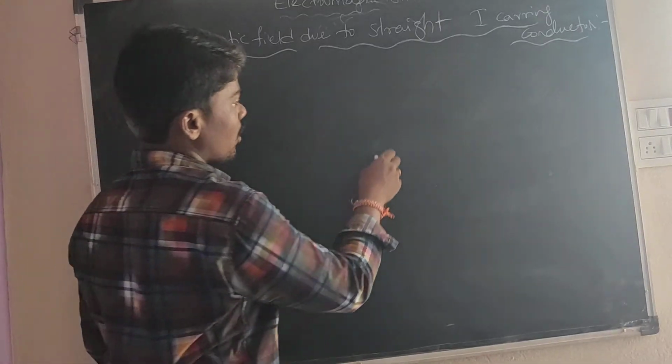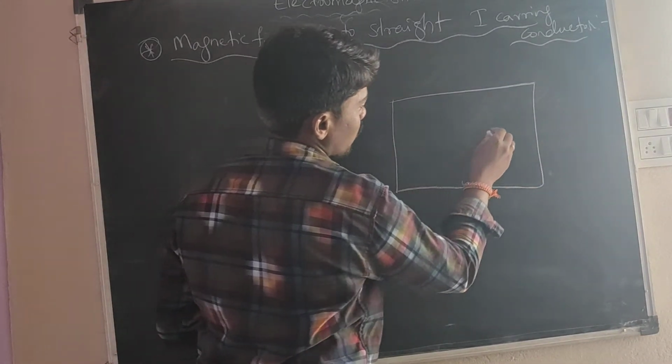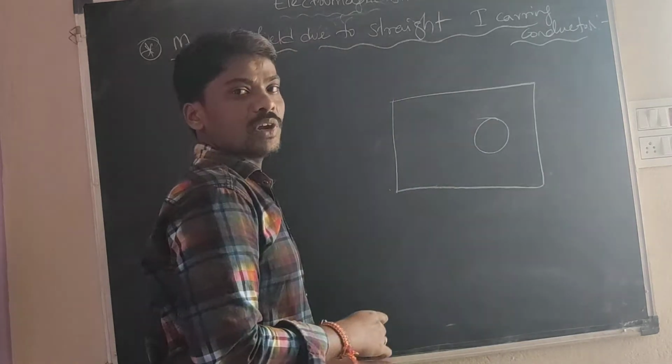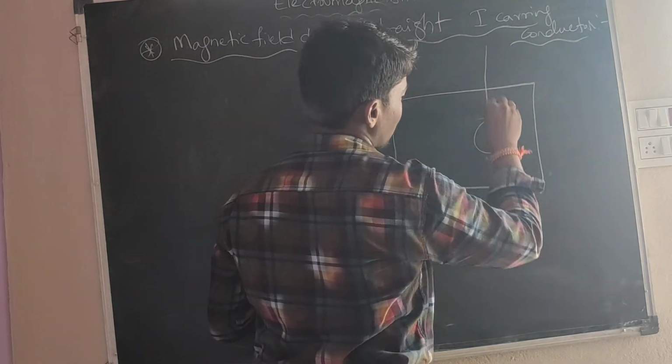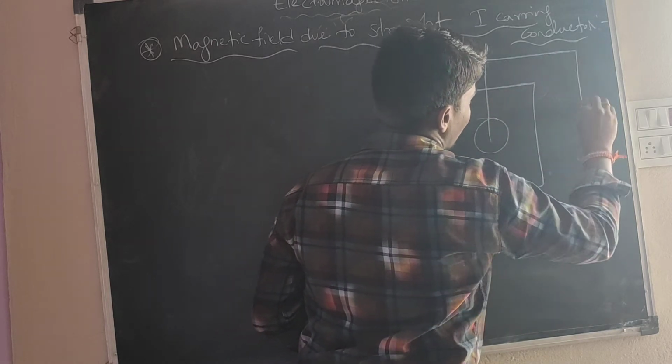Take a cardboard, make a hole, and take a 1 meter copper wire passing through the hole. The ends of the copper wire are connected to the battery and key.